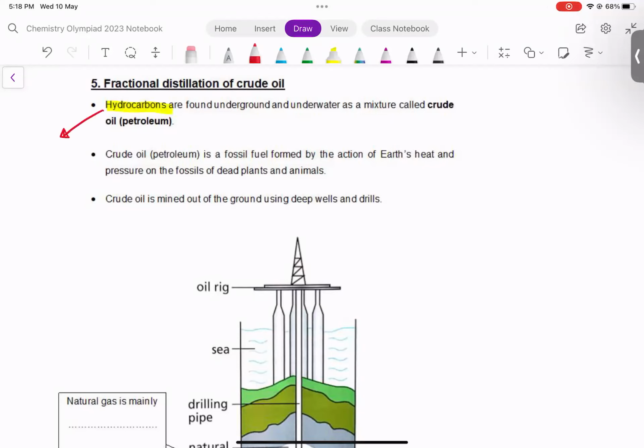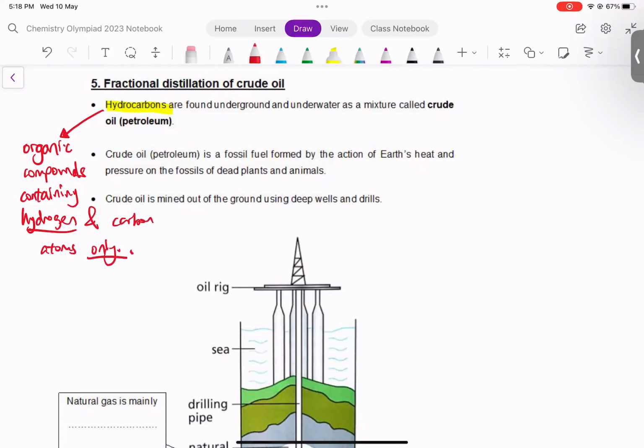Hydrocarbons are organic compounds containing hydrogen and carbon atoms only. The keyword here is only. So it only has hydrogen and carbon atoms, no other elements. So no oxygen, no chlorine.